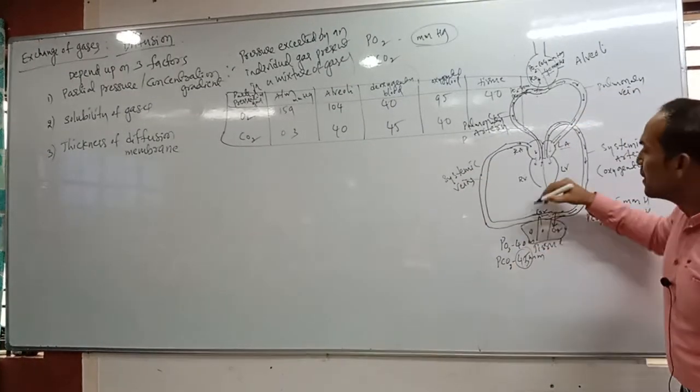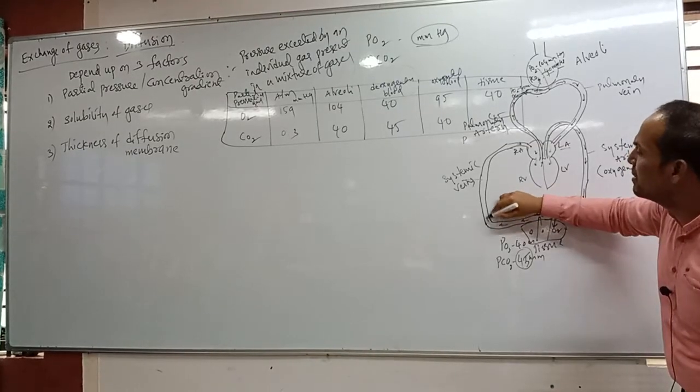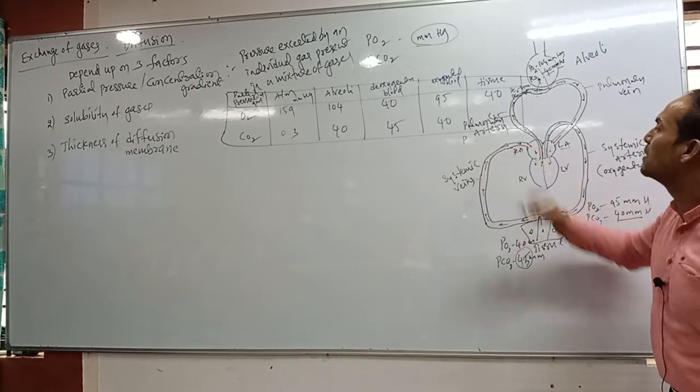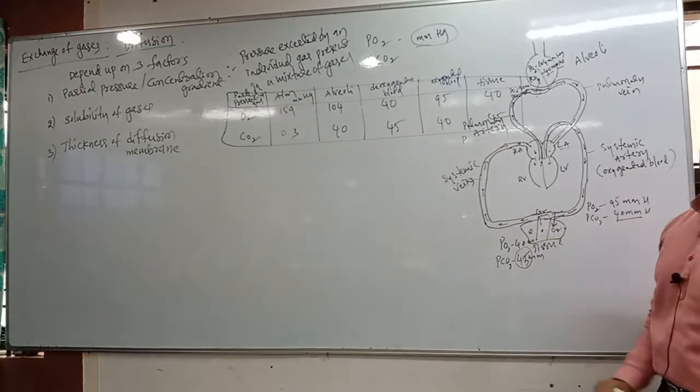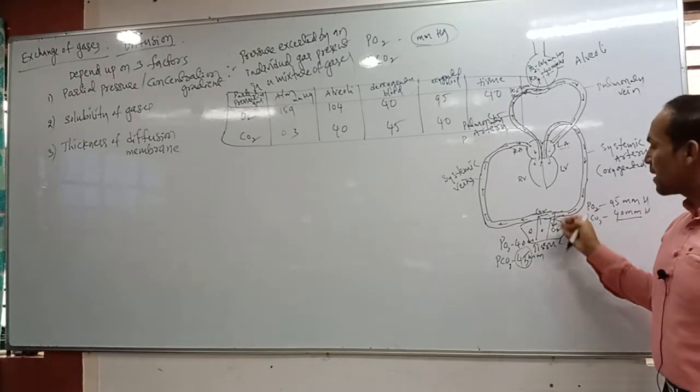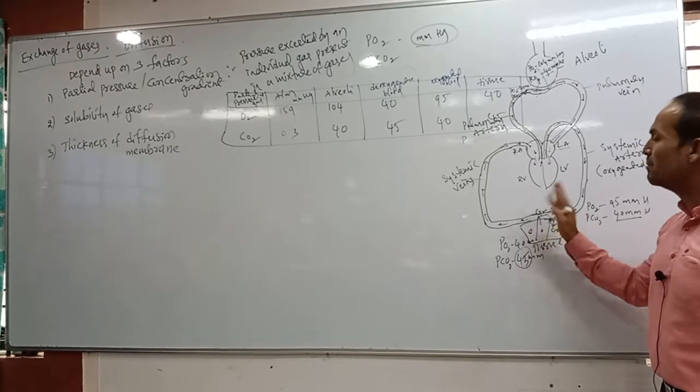Clear? Now in the systemic vein, which blood is present? Oxygenated or deoxygenated? Deoxygenated. Correct? Why? Because the exchange already occurs here. In this exchange, they are absorbing oxygen and eliminating the carbon dioxide.